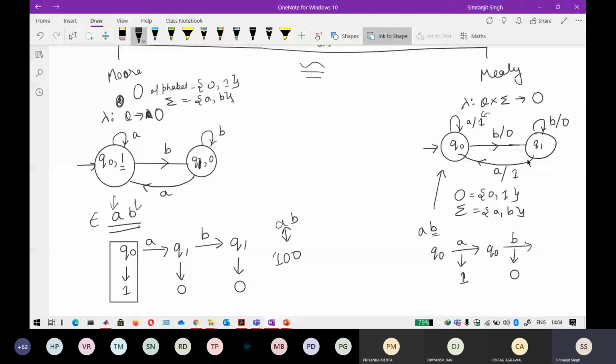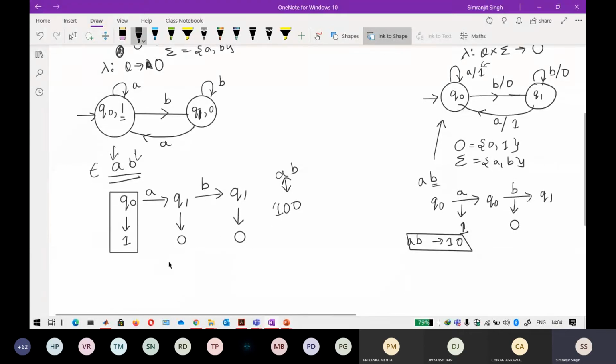So on getting an input of A and B in the Mealy machine, I receive 1 and 0 out of it. If I take another example, the input A, B, B: on the Q node, on getting an input of A, I stay at the Q node and it outputs 1. Again on getting an input of A, it outputs 1 from there. On getting an input of B, I go towards Q1, and it outputs 0 here.